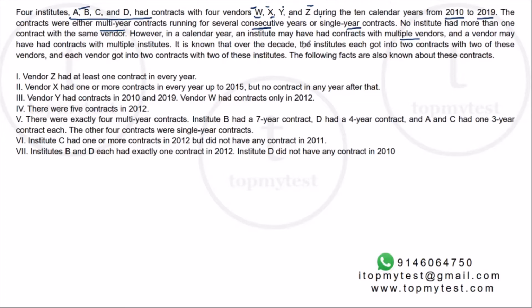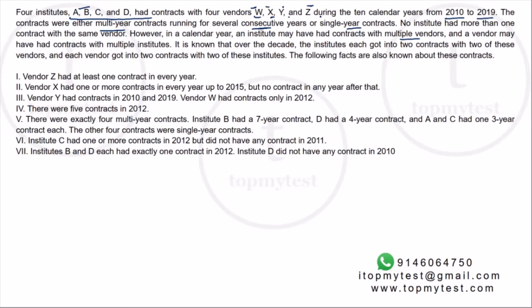It is known that over the decade, the institutes got into 2 contracts with 2 of these vendors, right? And each vendor got into 2 contracts with 2 of these institutes. So across these 10 years, A will get into contracts with 2 of these vendors. B will get into contracts with 2 of these vendors. C will get contracts with 2 of these vendors. D will also get into contracts with 2 of these vendors.